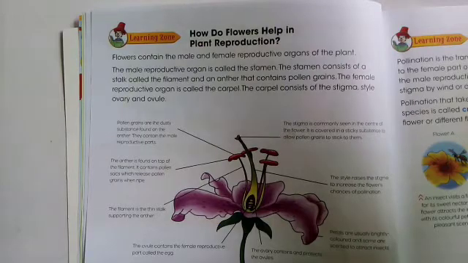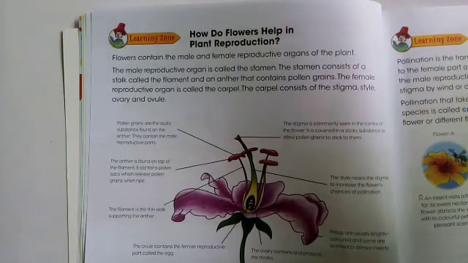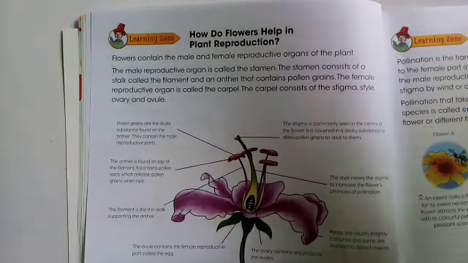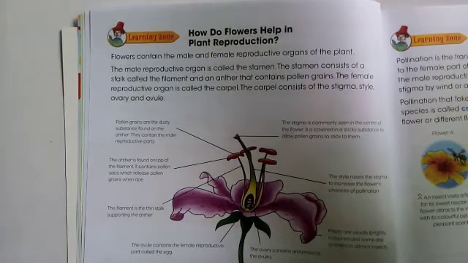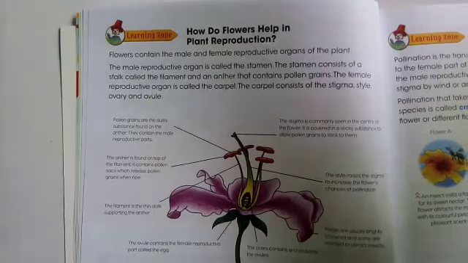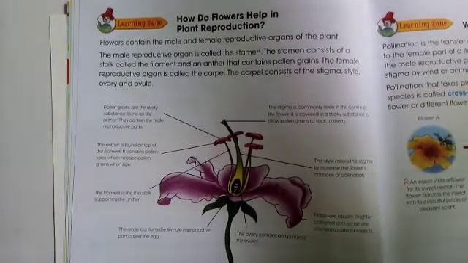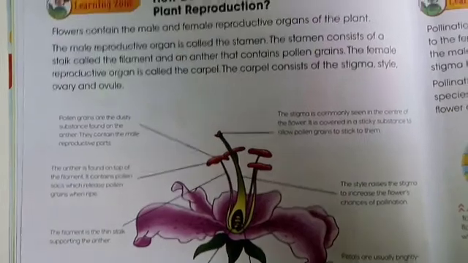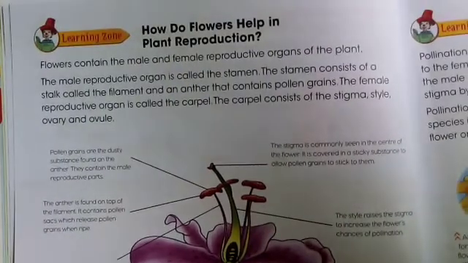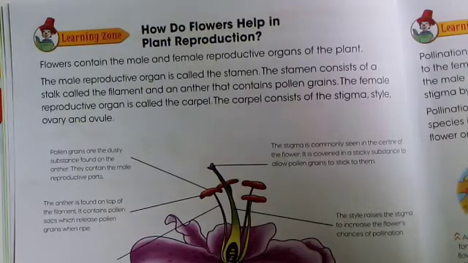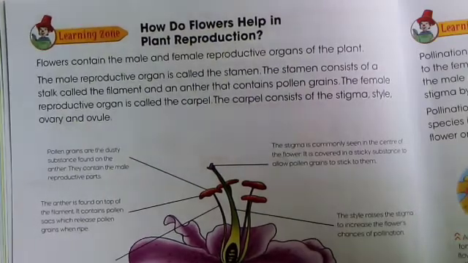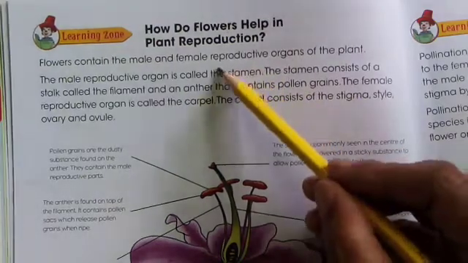How do flowers help in plant reproduction? Basically, flower is the reproductive part of the plant and it helps plants to reproduce, to multiply their young ones. Flower contains the male and female reproductive organs of the plant. So the flower consists of two parts, two organs. One is male and the other is female, and these are basically your reproductive organs.